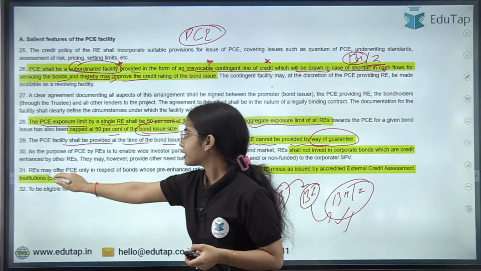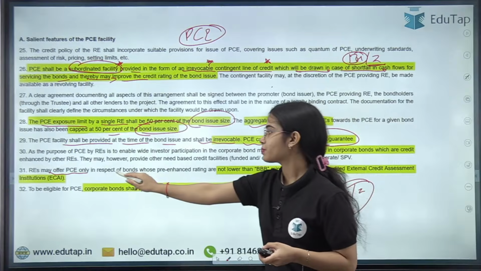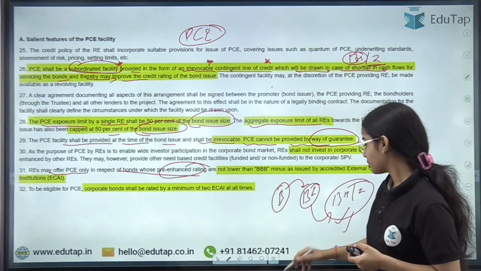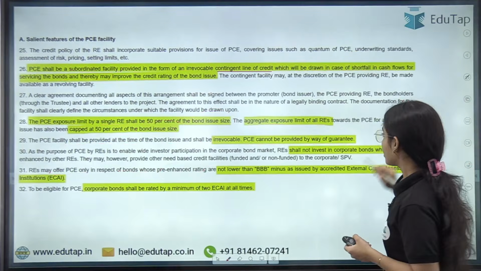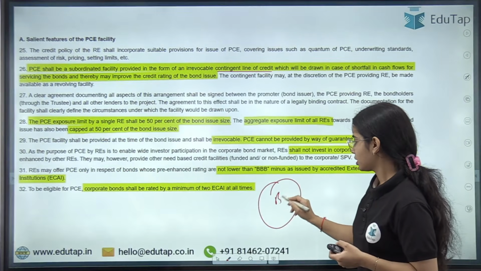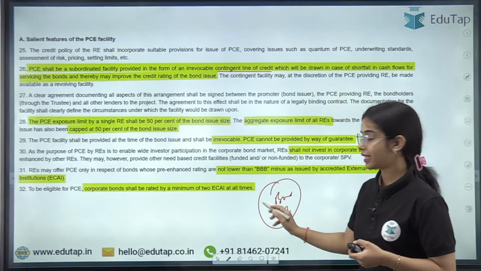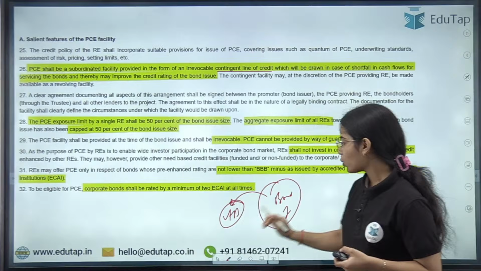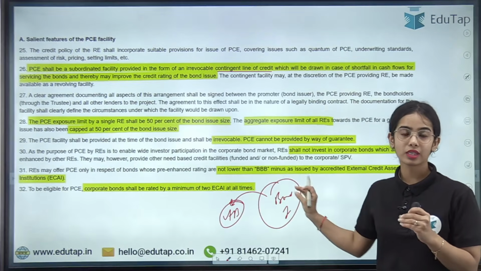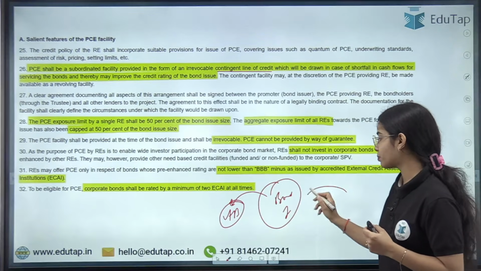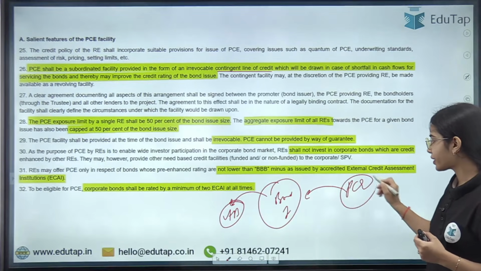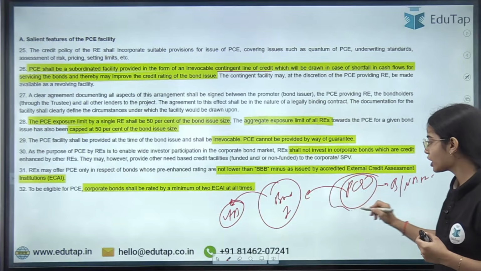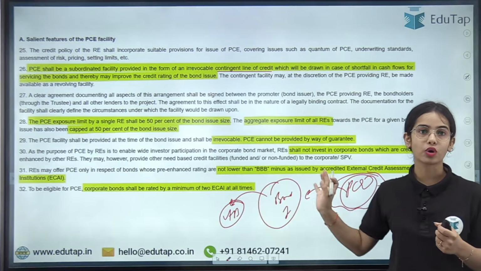Okay, a regulated entity may offer PC only in respect of bonds whose pre-enhanced rating. Pre-enhanced rating basically means, when the bond is being issued by the issuer, it gets some rating. Let's say it has got the rating AA. Now, once the bond has got the PC, that is partial credit enhancement from a bank or the NBFC, this is an additional layer of security for the bond holders or the investors.